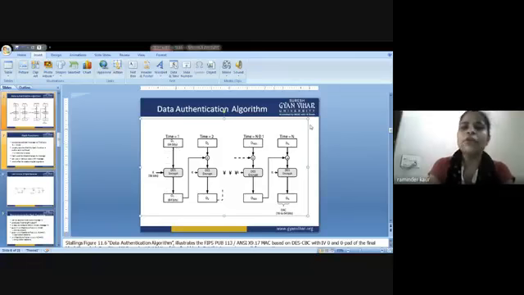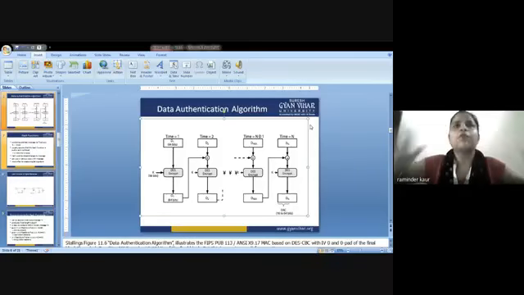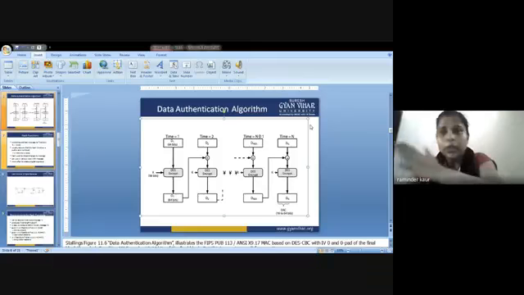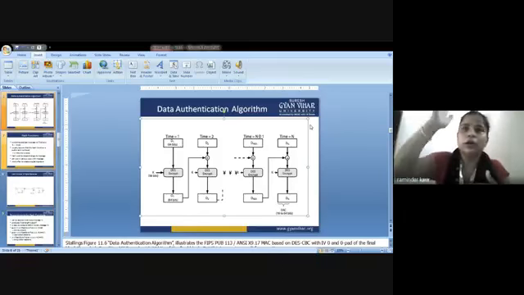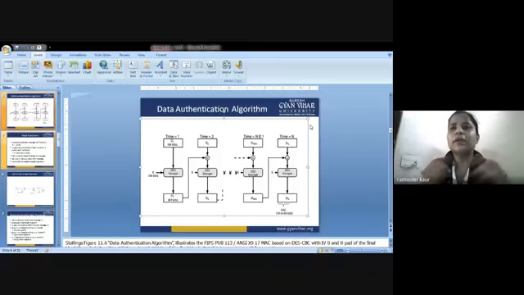So there will be a number of techniques that will be used, a number of formulas, a number of divisions, like left half and right half. The 64 bit is divided into 32 bit and 32 bit, and the 32 bit of the left side will be fed to the right hand side of the decryption side, and the 32 bit of the right hand side will be fed to the left hand side of the parallel block. So in the end, there will be a swapping that will be performed, and after performing permutation and combination, in addition to substitution, we are receiving the result of the 64 bit cipher text. So this is about the data authentication algorithm.